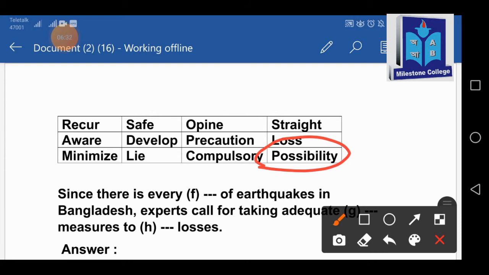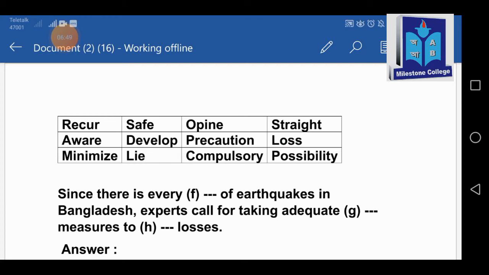I said that whenever you start doing this, one thing you have to keep in your mind, that reading the passage is very important, and you have to enrich your vocabularies. Well, so we have got the answer of number F there. Since there is every possibility of earthquakes in Bangladesh, experts call for taking adequate dash measures.